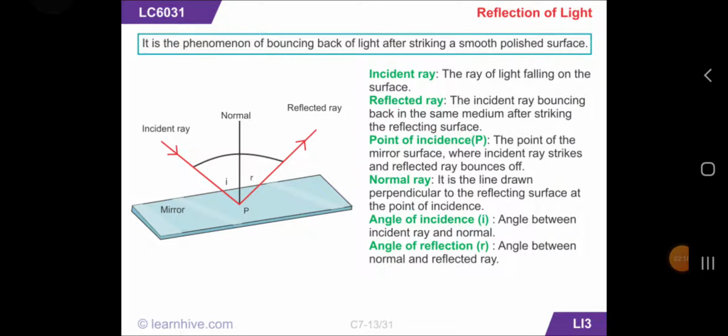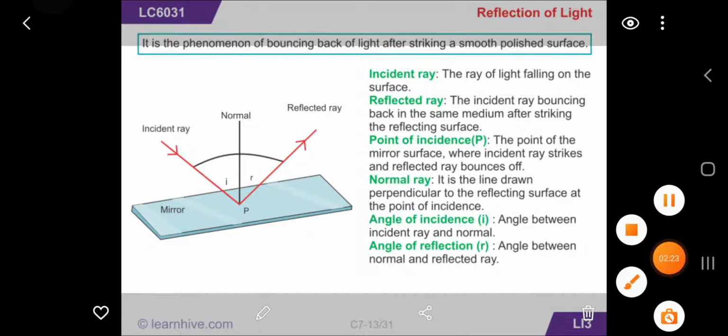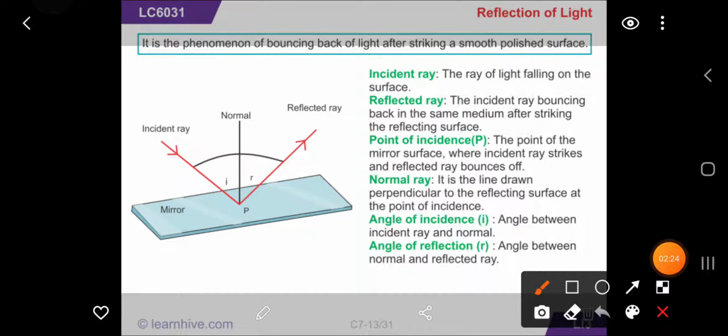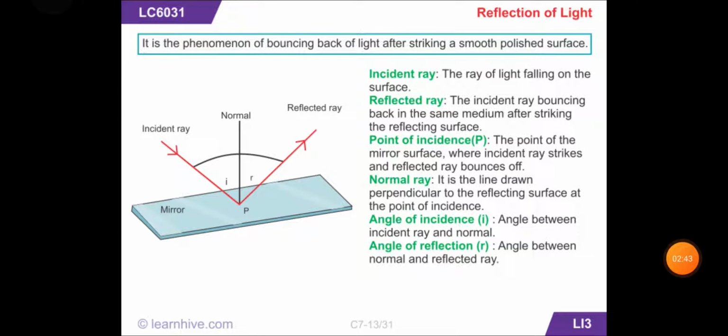Here we can see how an incident ray strikes on the surface. This is our incident ray and then it bounces back, and here is a normal between these rays, and the angles formed are known as angle of incidence and angle of reflection. Now let's check out these terms.